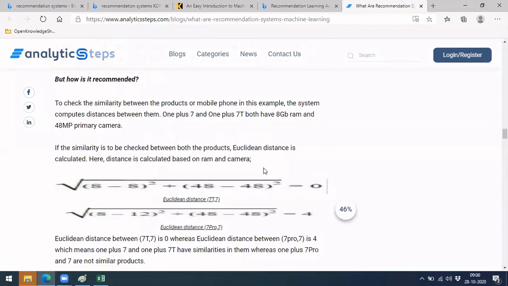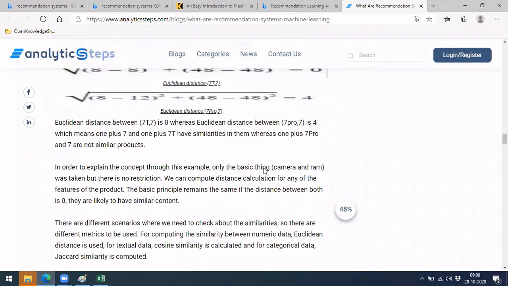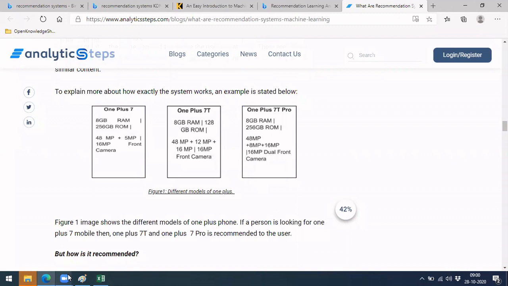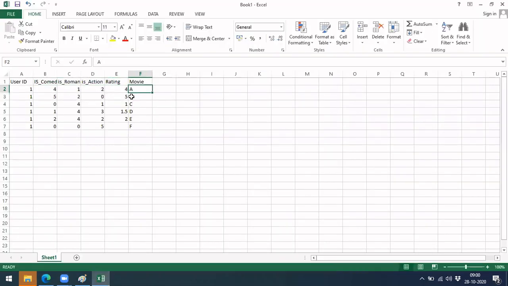So what they are trying to do is find the similarity between this movie and this movie. These are the features, so they calculate the similarity between these two. One can be Euclidean distance, one can be Manhattan distance, depending on the type of problem you are solving. Here Euclidean distance is fine. If it is only three features, you can calculate Euclidean distance. The distance from this to this is quite small, because you can see 5 minus 4 is 1, so it is 1 squared plus 1 squared plus 2 squared. So that is your distance.